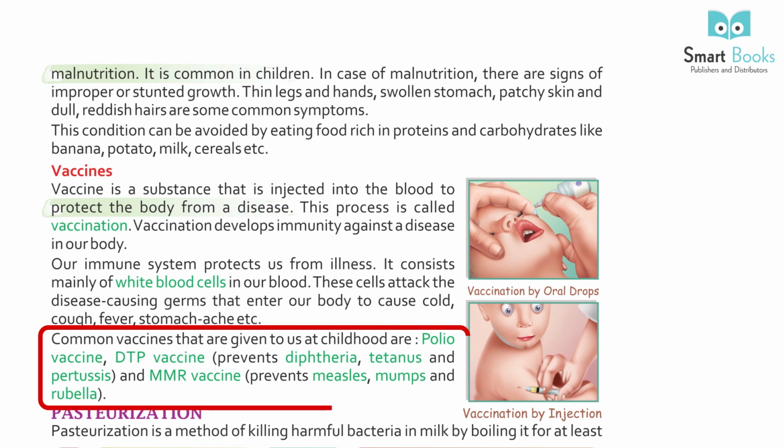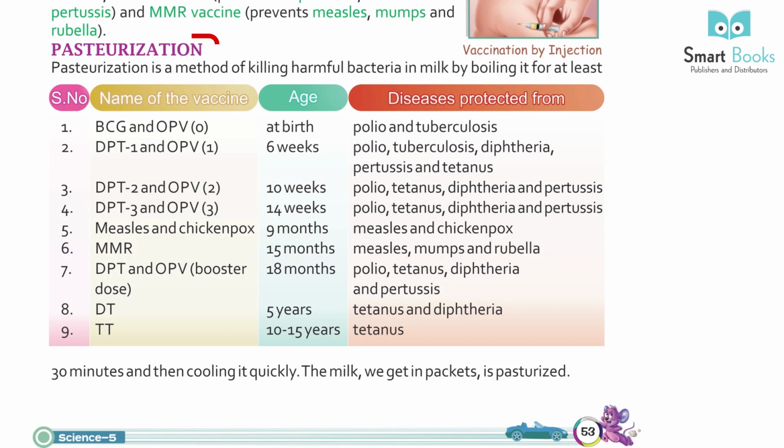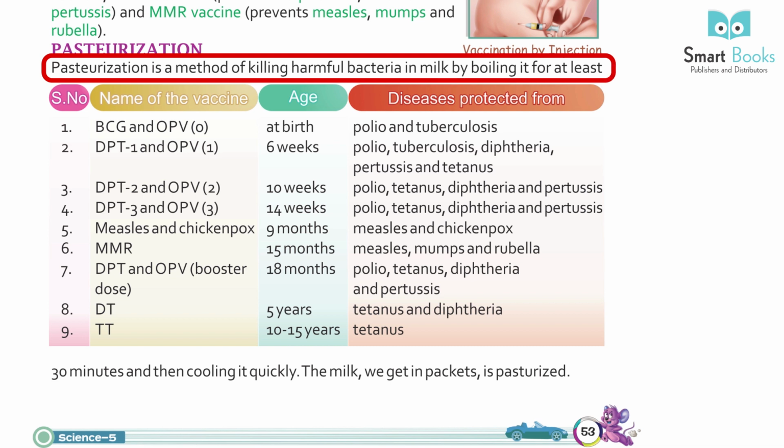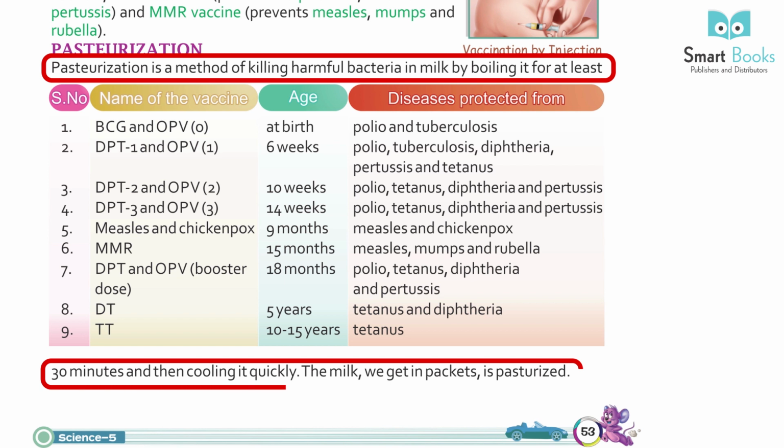Common vaccines that are given to us in childhood are the polio vaccine, the DTP vaccine, which prevents diphtheria, tetanus and pertussis, and the MMR vaccine, which prevents measles, mumps and rubella. Pasteurization. Pasteurization is a method of killing harmful bacteria in milk by boiling it for at least 30 minutes and then cooling it quickly. The milk we get in packets is pasteurized.